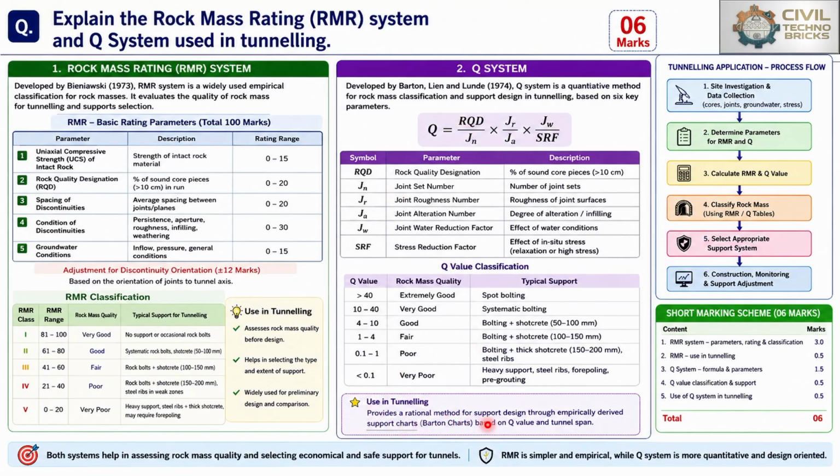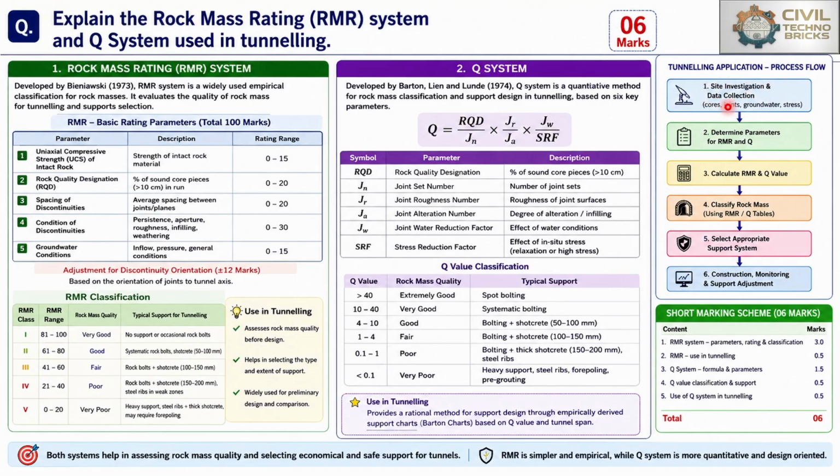It provides a rational method of support design through empirically derived support charts, that is, the Barton charts based on the Q value and tunnel span, or the distance of the tunnel. Here, from the tunneling application or process point of view, two methods are followed with reference to 6 stages.